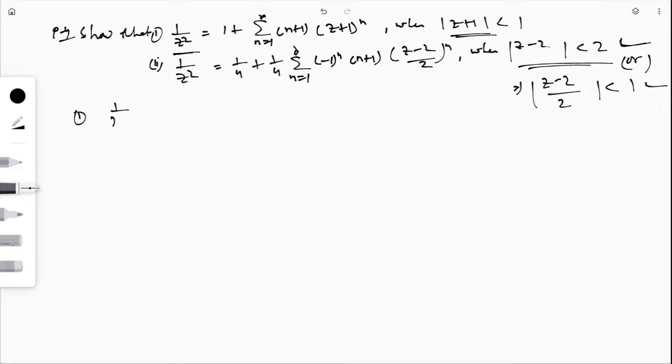So it is given that this is 1/z². I want to write it in terms of z + 1. Since z is here, I will write z as 1 minus (z + 1), so this is 1 - (z + 1), then whole square.